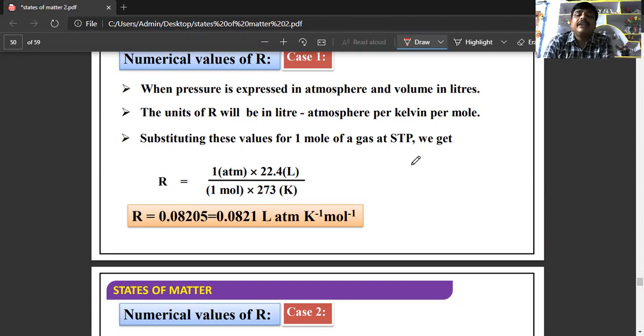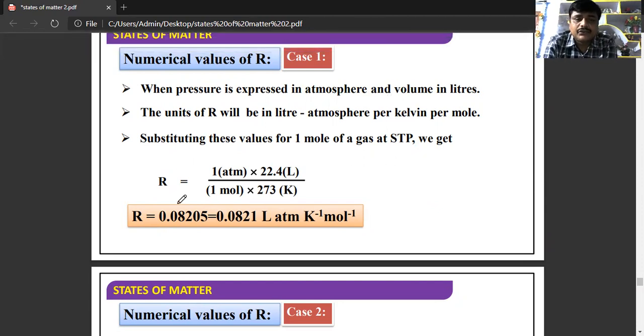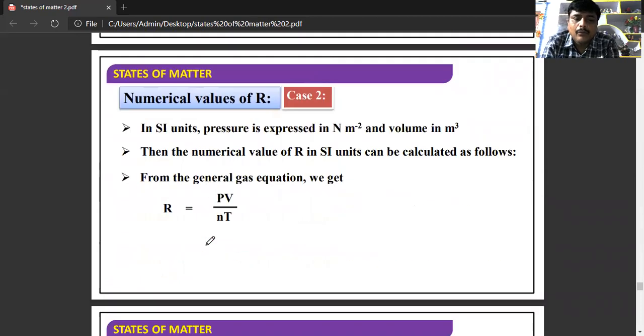The unit of R will be liter atmosphere. So 1 atmosphere into 22.4 by 1 mole into 273 kelvins. So we are getting 0.08205, which we round to 0.0821 liter atmosphere per Kelvin per mole.